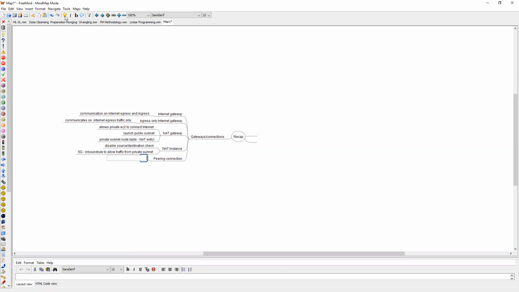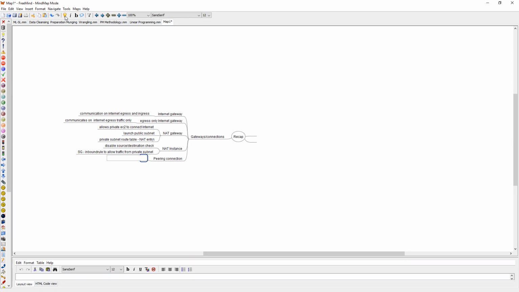Requester has to create a connection and send request. Acceptor should accept. And these peering connections can be between the VPCs that are in the same region or different regions or different accounts also. So based on which VPC you are choosing, details will be there. If it is another account, you have to provide the other account ID. If it is other region, then you will give the region ID and then a VPC.